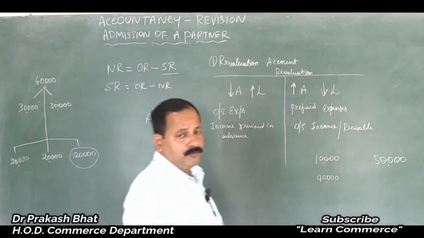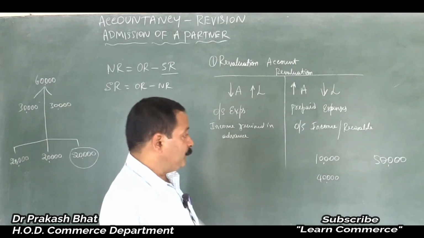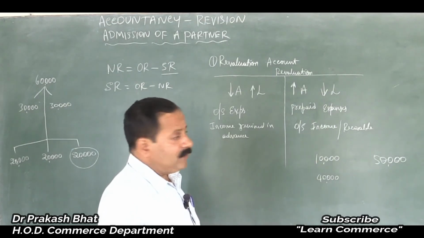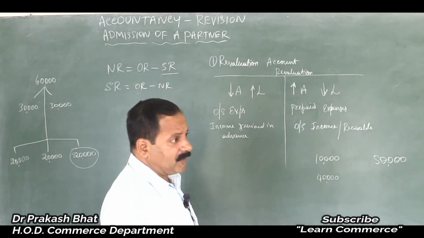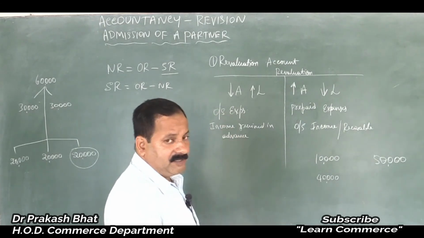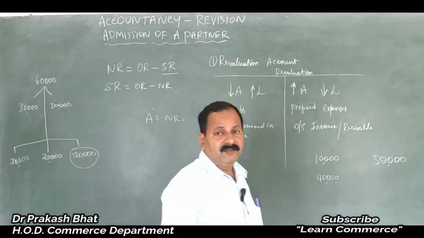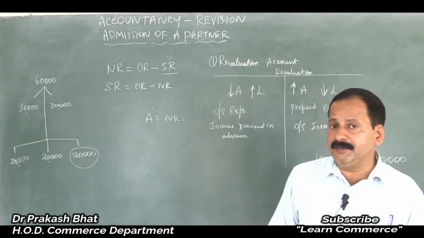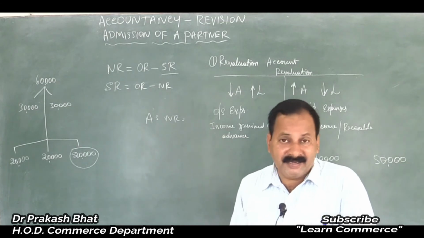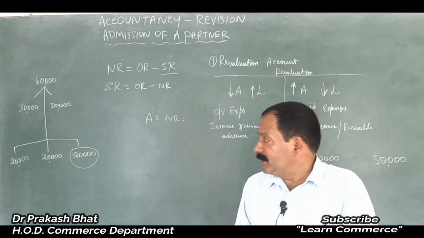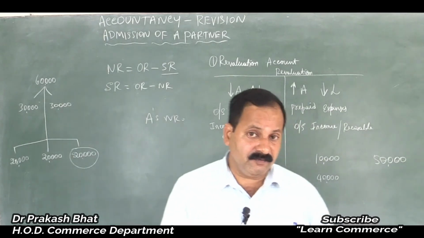It will come to 40,000 instead of 50,000. Am I correct? So if you make an entry on the debit side of the partner's capital account, the balance will decrease. And if you make an entry on the credit side, the balance of the partner's capital will increase. That is what will happen. So that is regarding the revaluation account.